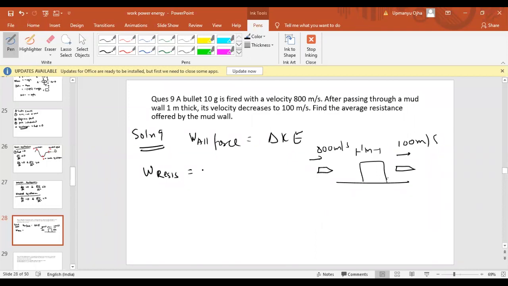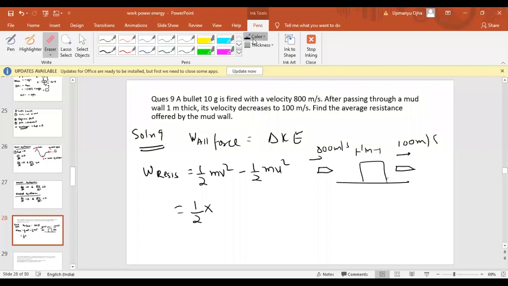Change in kinetic energy means final kinetic energy, that is half mv square, minus half mu square. u is the initial velocity and v is the final velocity. And the work done by the resistive force would be equal to the change in kinetic energy. Okay, that is equal to what? Half into the bullet mass. How much is it? 10 gram. So we can write here 0.0, 10 gram means what?